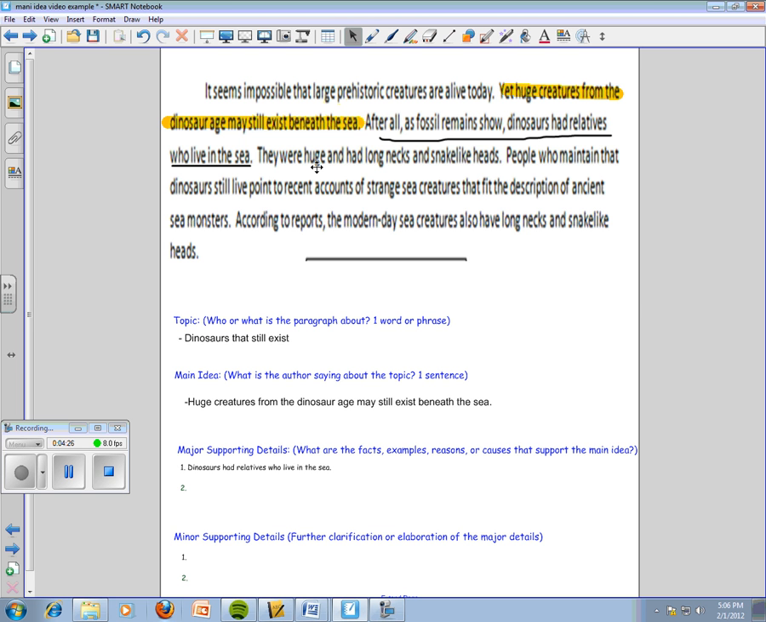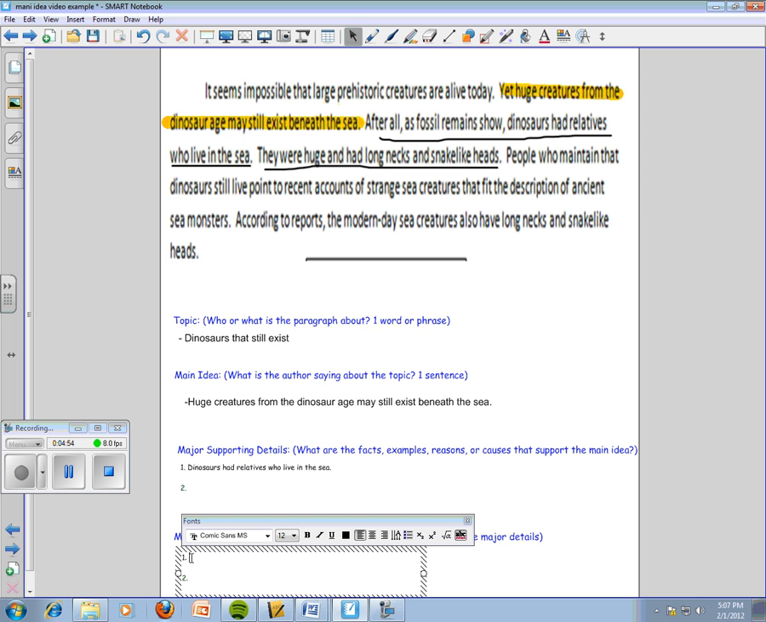Now let's look at this next sentence here. It says they were huge and had long necks and snake-like heads. You have to ask yourself, who is they? What is this sentence referring to? And in this particular case, they is talking about the dinosaurs who lived in the sea, or the relatives of the dinosaurs who lived in the sea. So this sentence is identifying the sentence in front of it. Since the sentence in front of it is a major detail, this sentence must be a minor detail, because minor details identify major details.